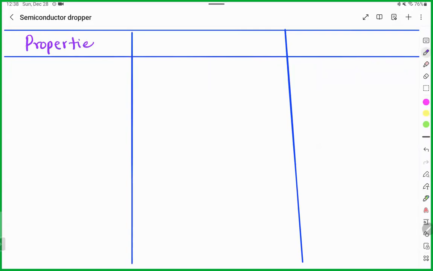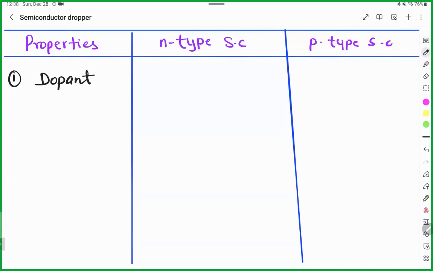Properties of N type semiconductor and P type semiconductor. So the first property is the nature of dopant. In the N type case, we add a pentavalent impurity. It means the atom has 5 electrons, and in the P type it is trivalent, which means 3 electrons.